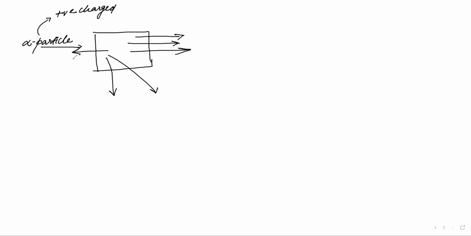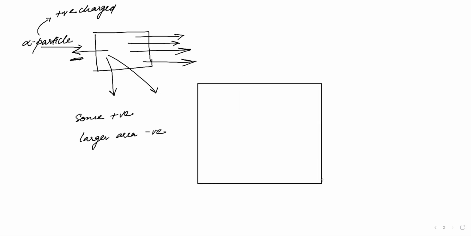If it was negatively charged, then why is it repelling some of the positive charge? It should all be absorbed, no? It should be passing right through. All the rays should be passing. No one should be deflected if it is negatively charged. That means some of the areas are positive, because positive will repel each other, and the larger area is negative. Correct? Right or wrong?